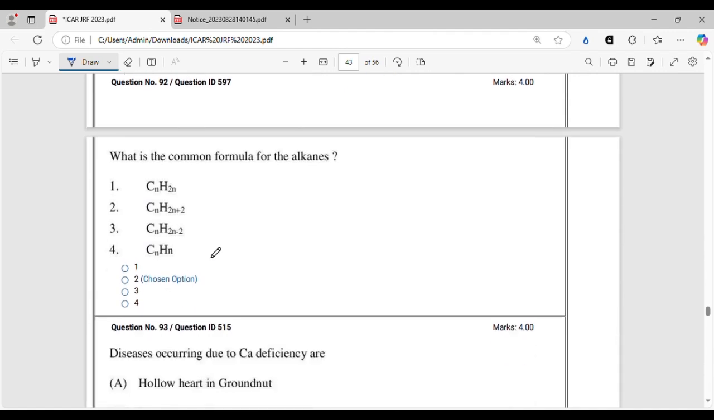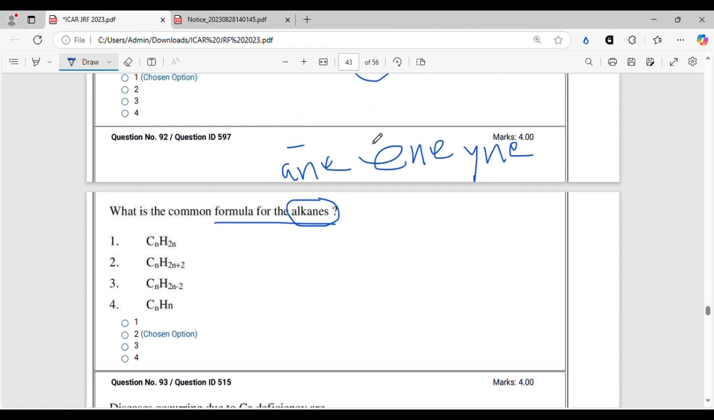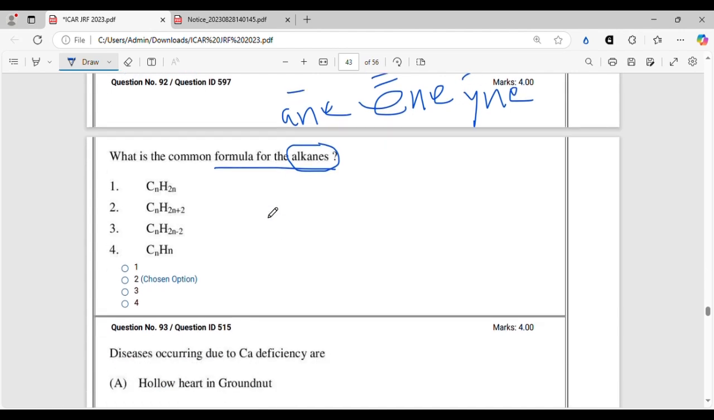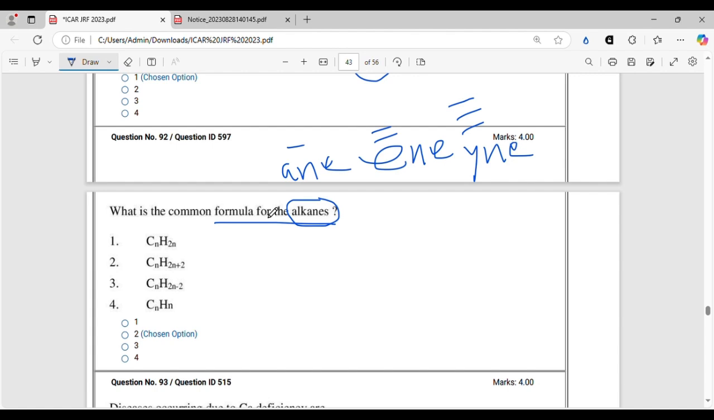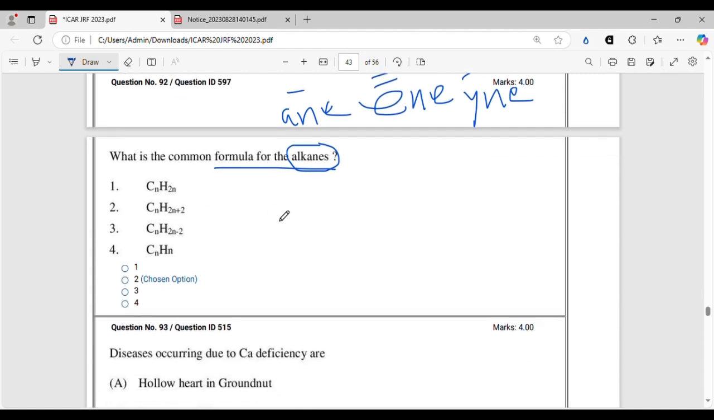What is the common formula for the alkanes? Here you have to be very careful whether they are asking alkane or alkene or alkyne, right? Alkane contains a single bond, ene contains a double bond, and yne contains a triple bond. All right. So this is a basic chemistry question. You should know about it. For alkanes, the formula is CnH2n+2. If you don't remember this, then you can draw any alkane and find out the formula.